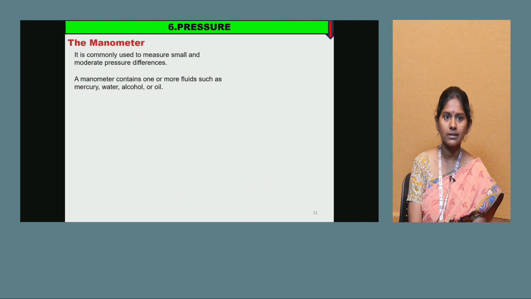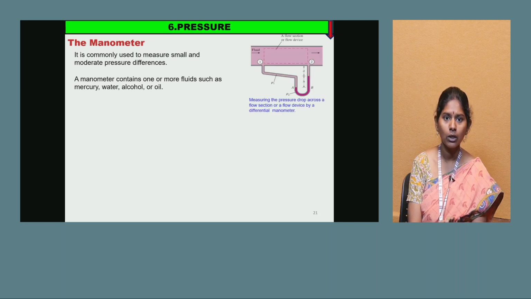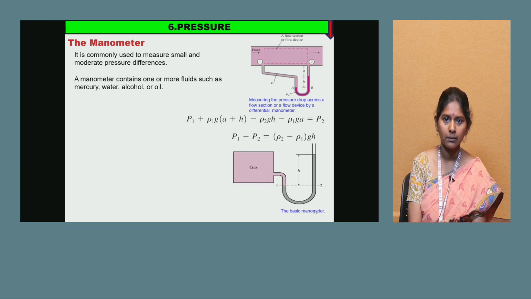The manometer is the device used to measure small and moderate pressures. A manometer contains one or more fluids such as water, mercury, alcohol or oil. So this is how a manometer measures the pressure. The pressure at a particular point equals pressure plus density times gravitational acceleration times height. So the pressure at the second point is equal to the atmospheric pressure plus P1.